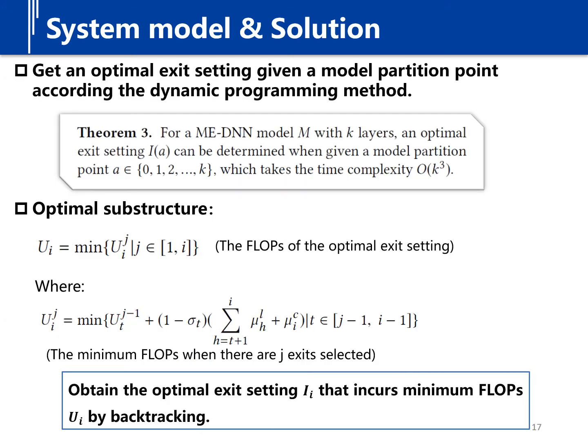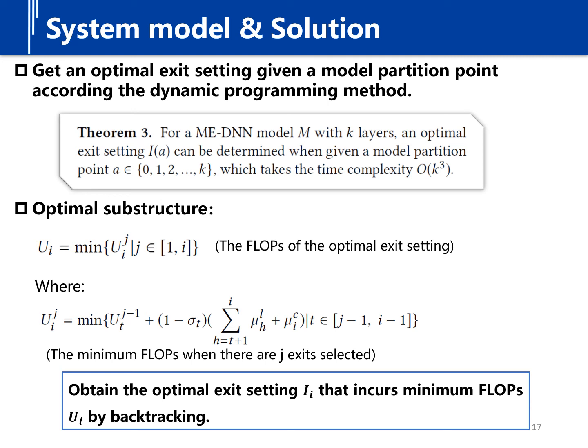We can observe that the expected intermediate data size will be determined once the partition point is given. In this scheme, we assume that all end devices reasonably pursue minimizing the FLOPs and the intermediate data size to save resources and inference time. Based on the above analysis, we propose Theorem 3 to get an optimal exit setting with minimum FLOPs when given a model partition point.